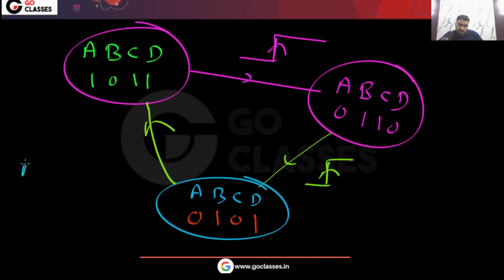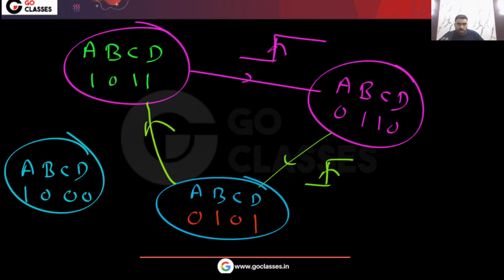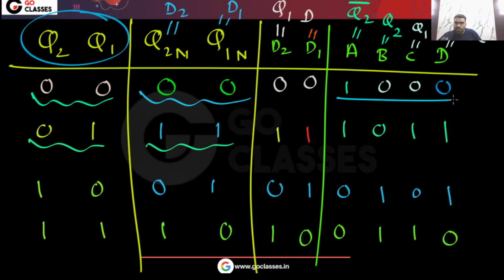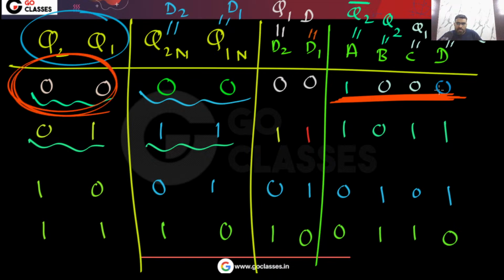But you can notice, if your ABCD value is 1000, then what does it mean? It means your current state is 00. If you are in this state, then the ABCD value will be 1000. After the clock pulse, what will happen?